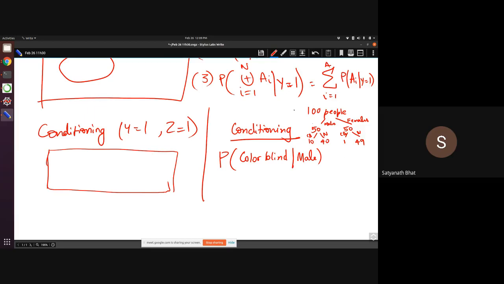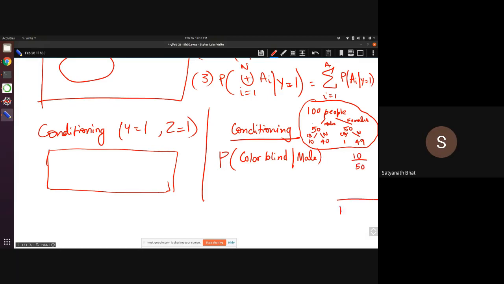Nidish, based on this sample, what will your answer be? What is the probability that somebody is colorblind given that he is male? Don't use the formula, look at the example. It should be 40 upon 50. Sorry, 10 upon 50. Right, 10 upon 50. What did you do? You looked at the total number of males, and then you looked at males who are colorblind. This is what you did.